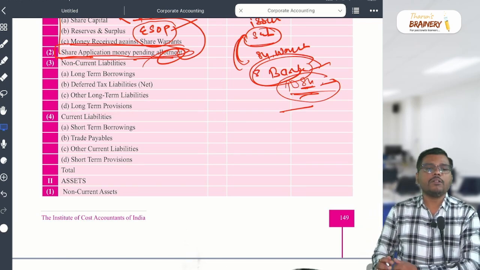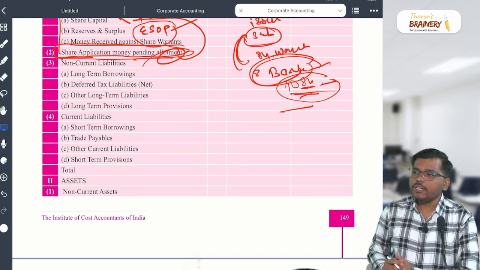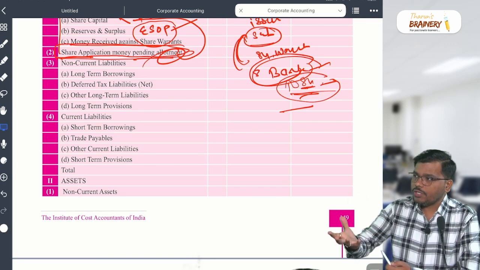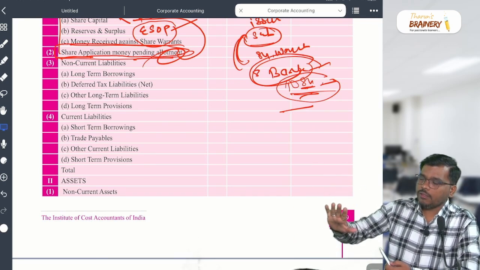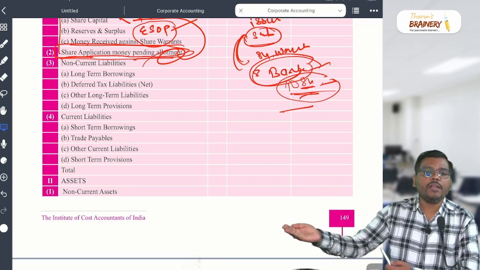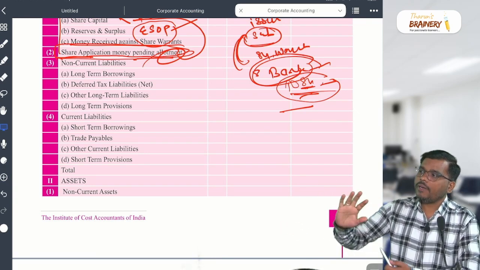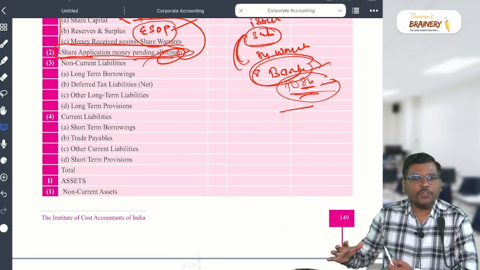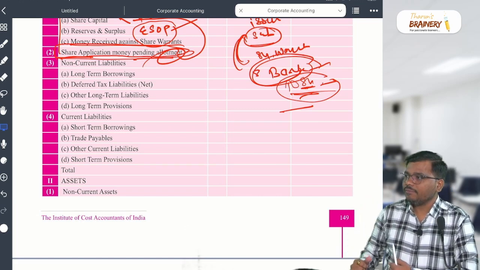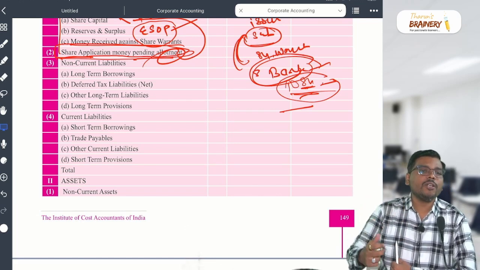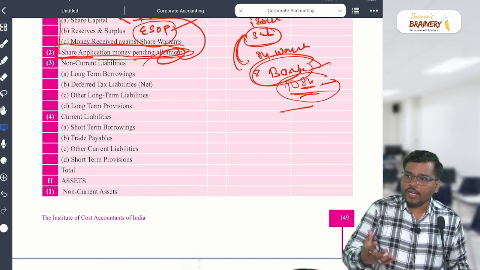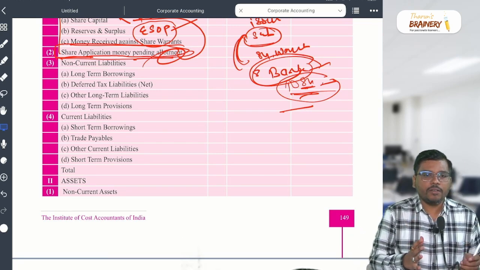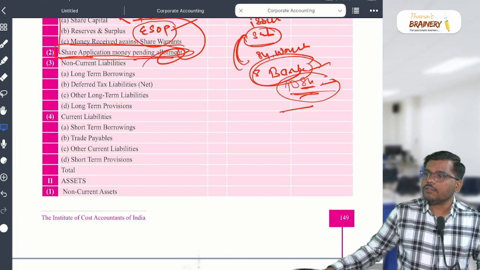Now, what is long-term provision? Long-term provision is any provision which is expected to be settled after 12 months from the end of the accounting period or one operating cycle. Then what is the difference between provision and reserve? Can anyone explain the difference between provision and reserve? Fast.